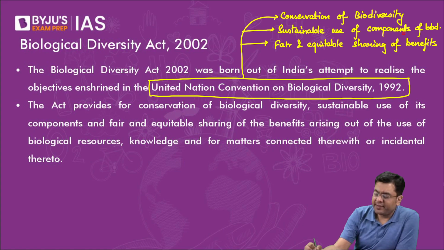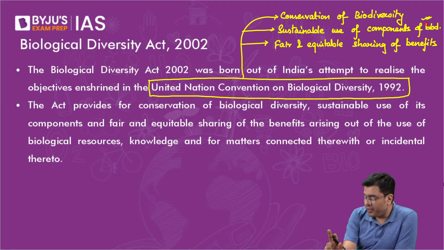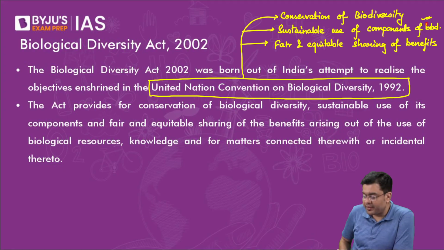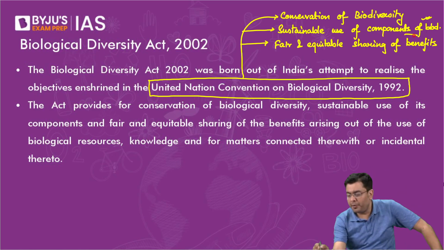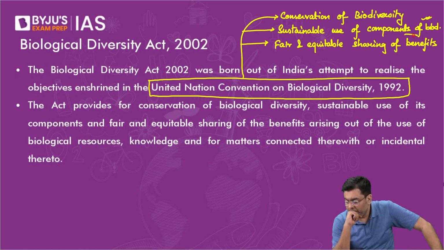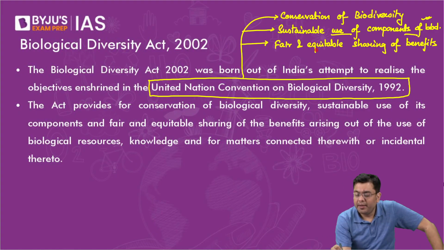It is for this, the sustainable use, that CBD had passed which particular protocol? I will make you repeat so many times that it sticks to your mind. For this particular sustainable use of components, what was the protocol? No, not Nagoya, Cartagena. Very good. For this, you had Cartagena. And for fair and equitable sharing of benefits, you had the Nagoya Protocol.